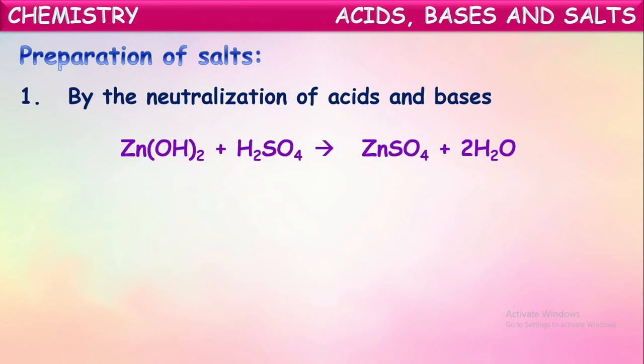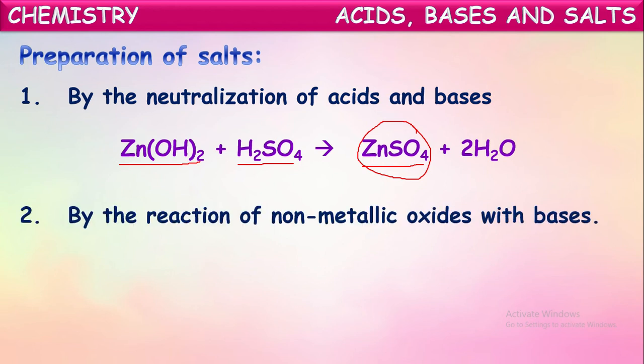See for example here one base, it is called zinc hydroxide, and the acid is sulfuric acid, H2SO4. This base and acid on reaction give a salt of zinc, which is called zinc sulfate, along with water. So here the salt formed is zinc sulfate. When acid and base react with each other, they form salt and water.